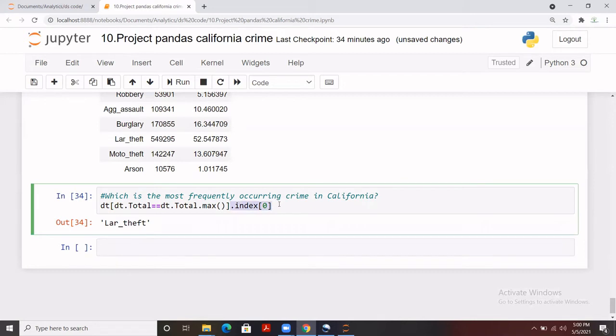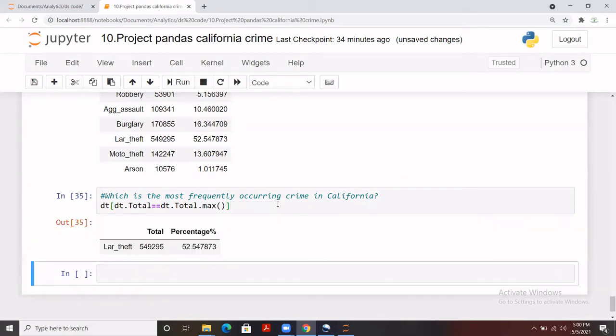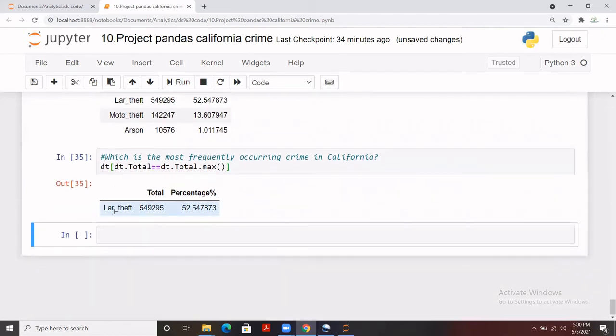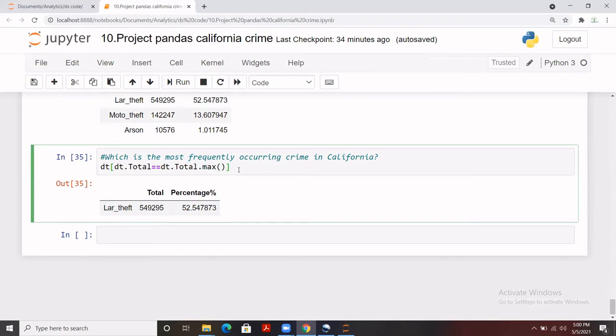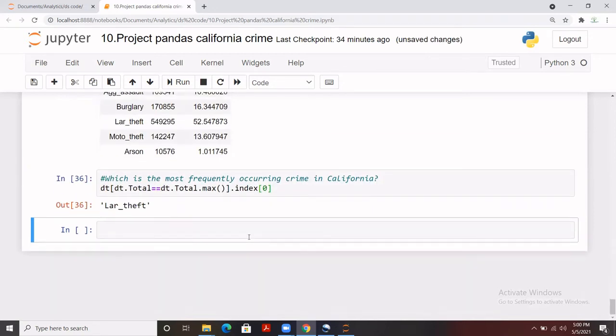If you remove this part, you'll get the entire value, because the names of the crimes are there as an index. So in case we need to extract a particular index, you can pass the value of that index, which is 0 for this part. So this is how you can do it. So we have extracted the most frequently occurring crime in California, which is larceny. I hope it's clear with you.